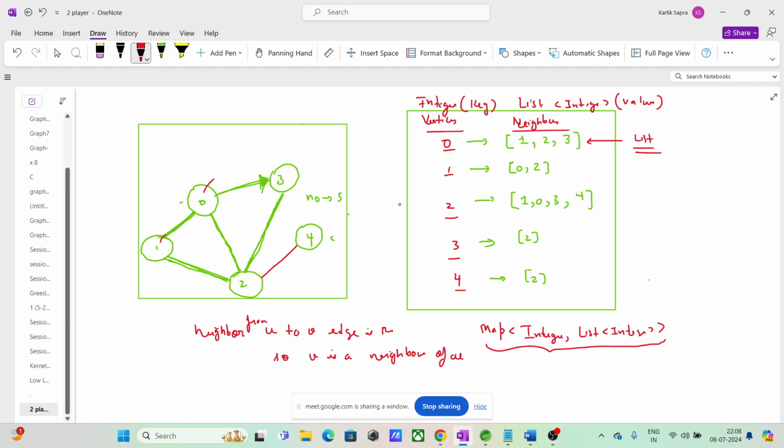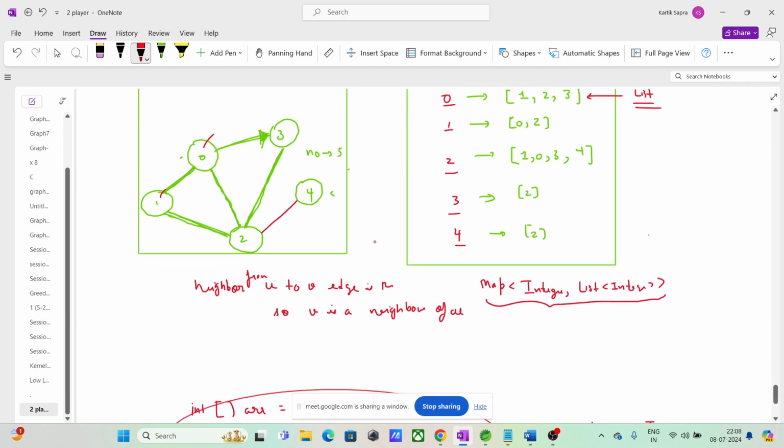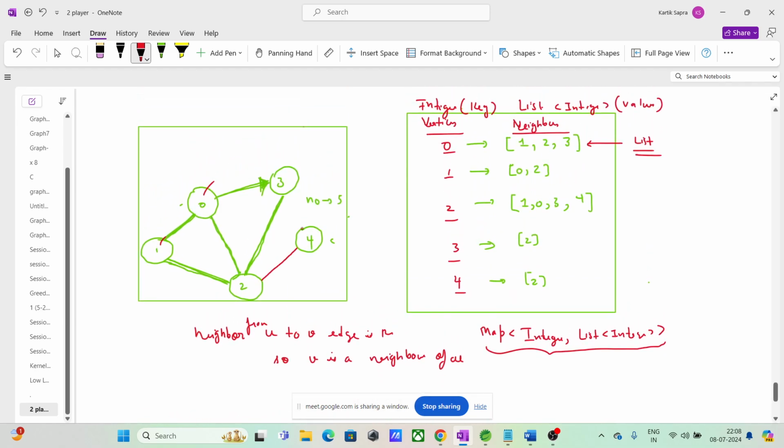Same operations, let's see some operations, right? Let's see some operations. So I want you to tell me, is there an edge between u and v? Again the same question has come, okay? Edge between u and v, or you can say from u to v.